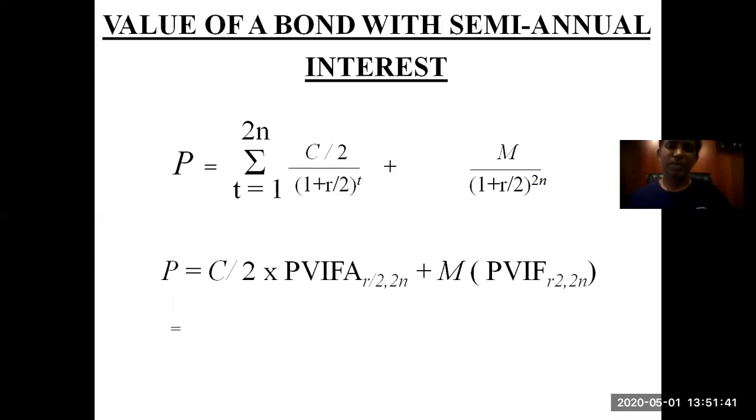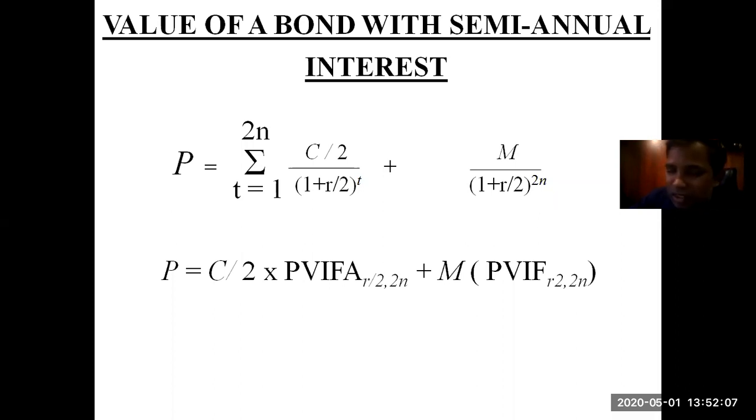Bond value with semi-annual interest rate. Now, as we had calculated in time value of money, the compounding happens twice a year, that means semi-annually. In the same way, bond interest can be paid two times in a year, that is every 6 months.